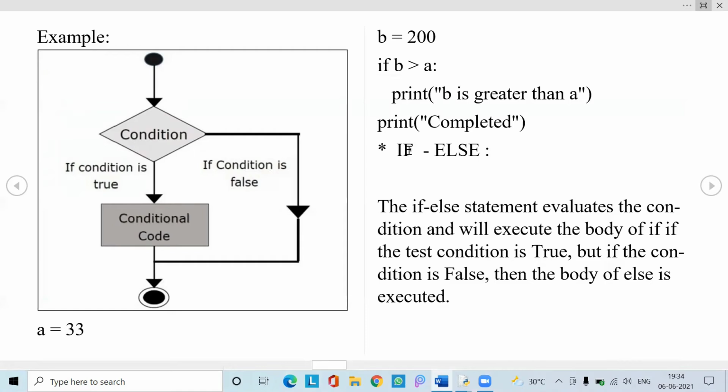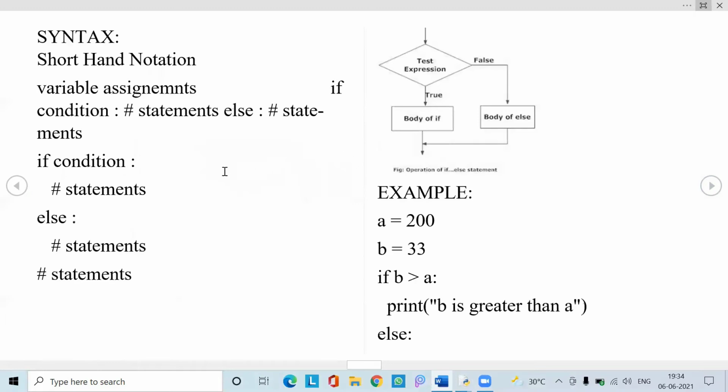Now we are going to see if and else. The if else statement evaluates the condition and will execute the body of if when the condition is true. As we have seen, when the condition is true, the body of if gets executed. But if the condition is false, in the simple if, it terminates the execution. But here, if the condition is false, the body of else gets executed. That is, we can write statements both in the if condition and in the else condition. In the shorthand notation, in the same way we can use condition, statement, else, statement.